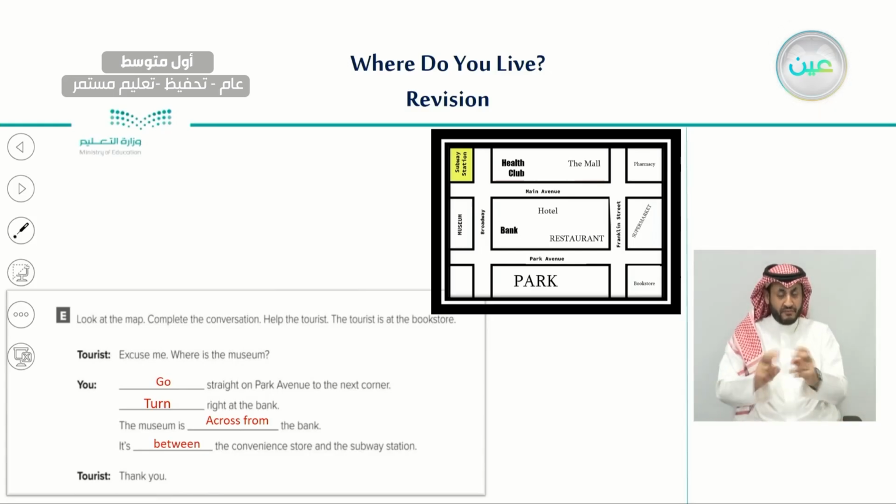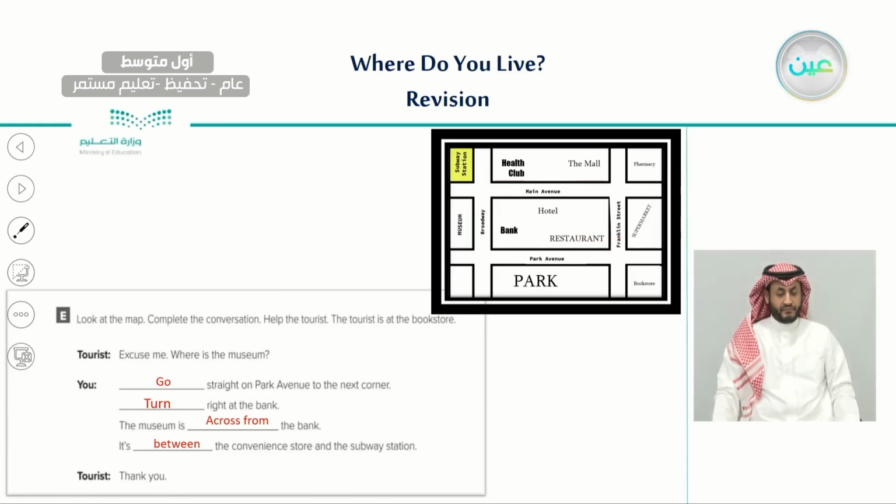Let's read it together. So the tourist says, where is the museum? And you and I help him to go to the museum. We said, go straight on Park Avenue. Go straight on Park Avenue to the next corner and turn right at the bank. Turn right at the bank. So as you can see here, turn right at the bank.